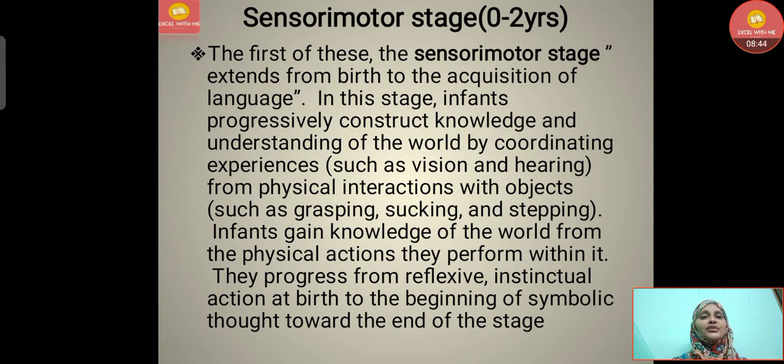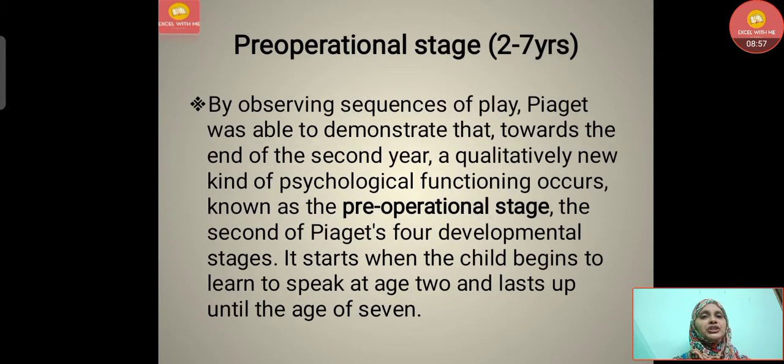Infants gain knowledge of the world from the physical actions they perform within it. They progress from reflexive, instinctual action at birth to the beginning of symbolic thought towards the end of the stage.